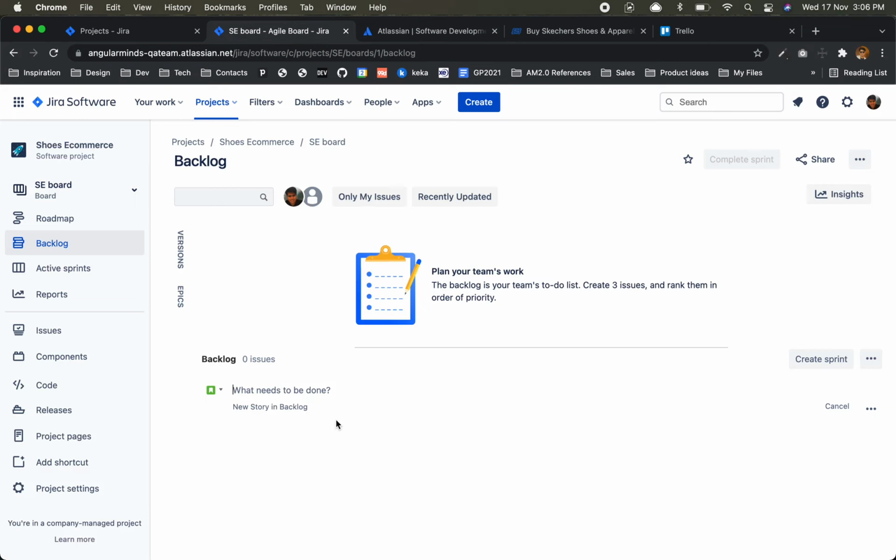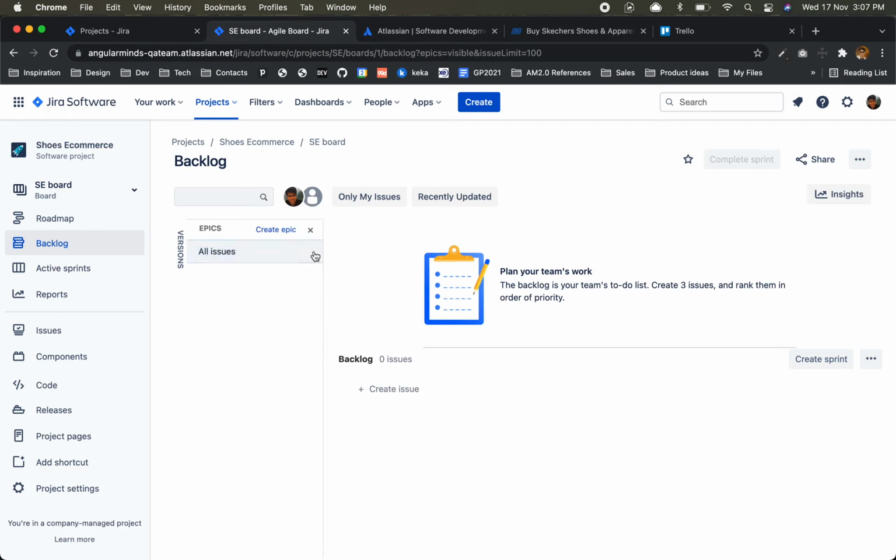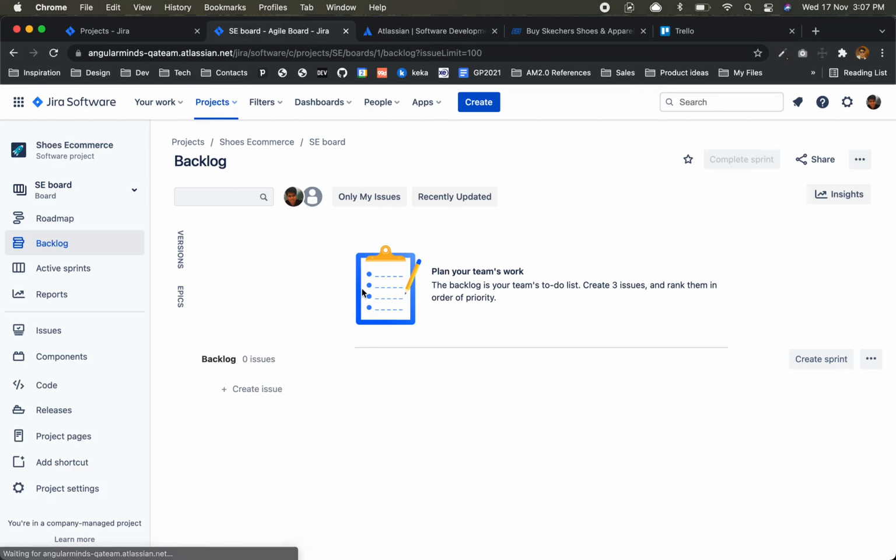Sorry. If you see, you should be able to get hands on, and this UI has so many things hidden everywhere. Okay, this is the starting point for us. Create issue. What are we creating? A new story in the backlog. Okay.